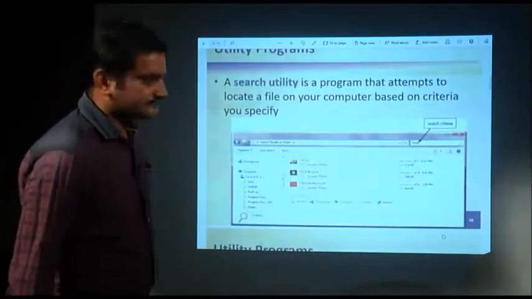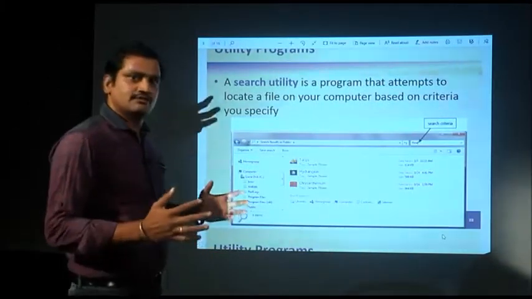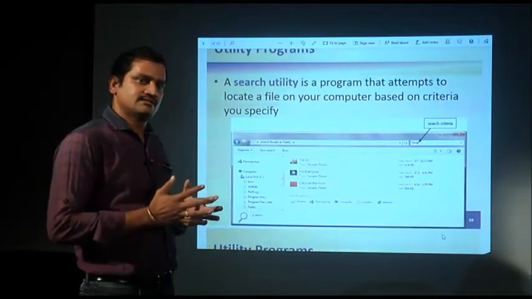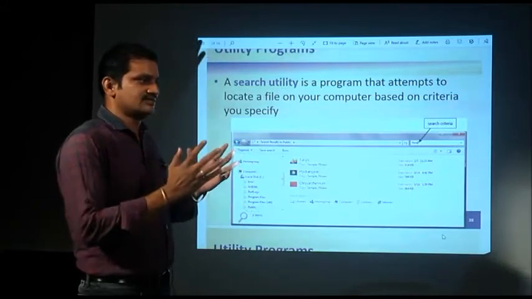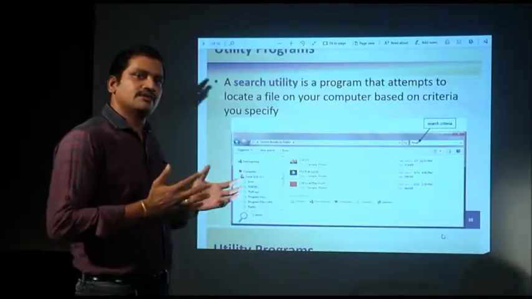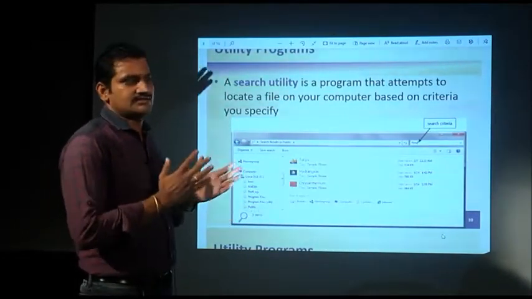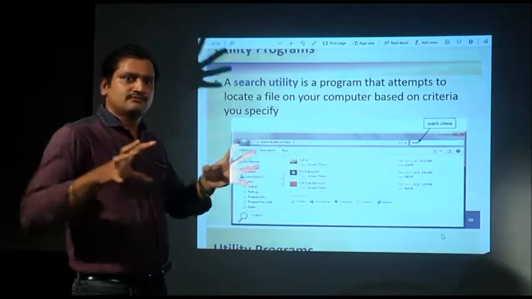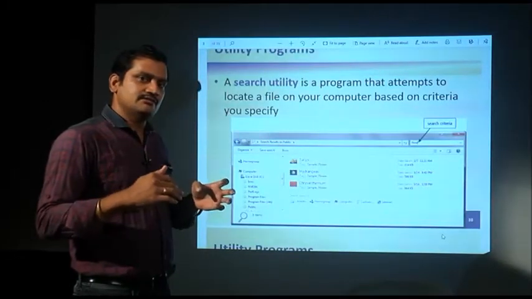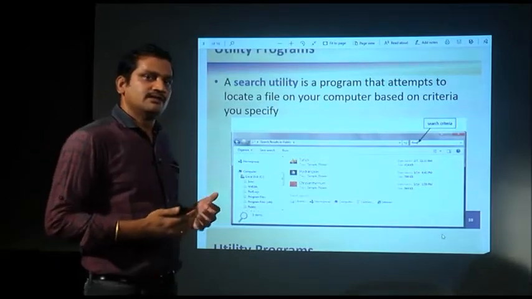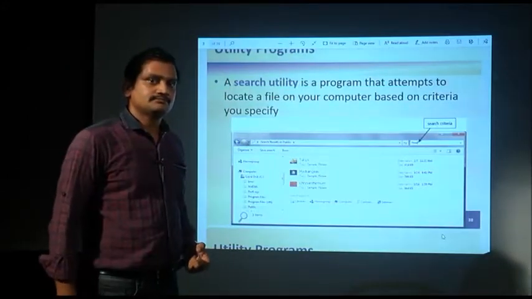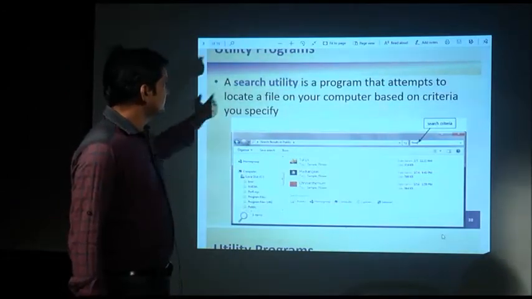search utility. Our system has many files and many folders. It is difficult to remember where all the files and folders are placed in the system, as the capacity of the disk is some GB. It is difficult for any user to remember where a particular file is present. You may place it somewhere according to its group, or its relation with other files, but when you want to open a file, you may not find it easily. So, for that there is a utility program called search. It comes with any operating system.